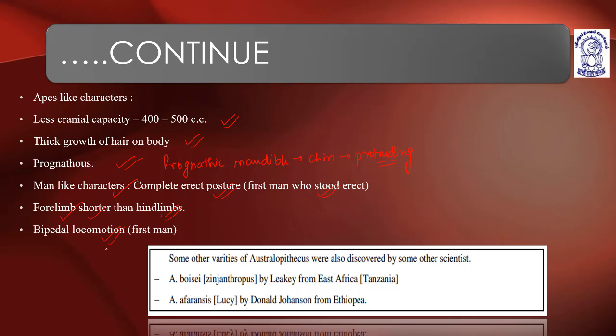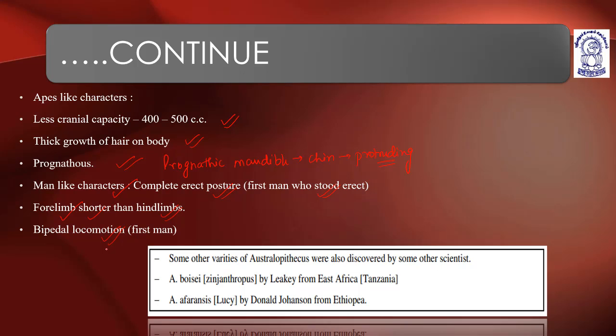So in Australopithecus, the ape-like characters were less cranial capacity, around 400 to 500 cubic centimeters, thick growth of hair on the body, and a prognathous mandible with protruding chin. Man-like characters were also present. Complete erect posture can be seen, the first man who stood erect, and forelimbs shorter than hind limbs. Bipedal locomotion means they can move on two limbs only.